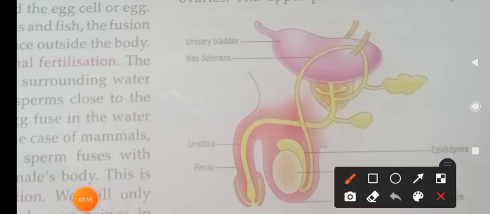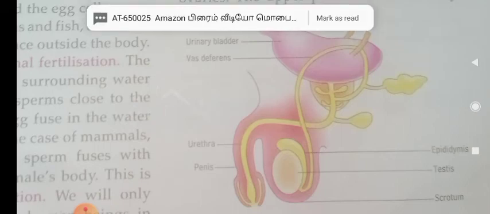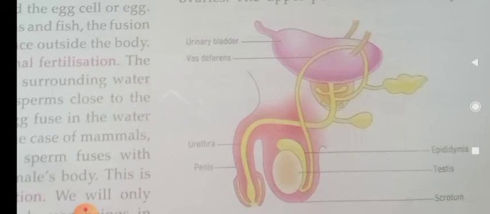Testis, epididymis, vas deferens, all these are male reproductive organs. Do you understand, children, what all the male reproductive organs are?